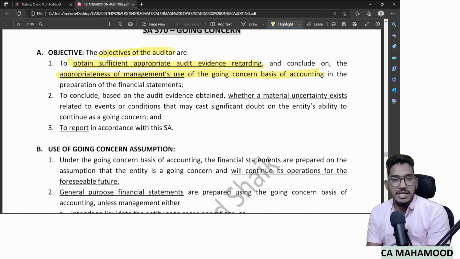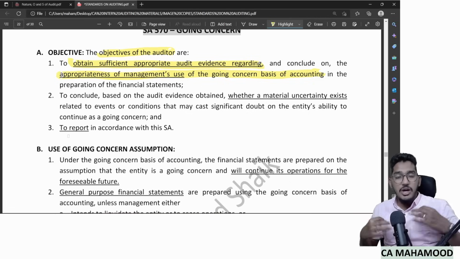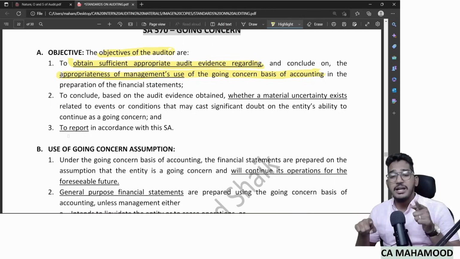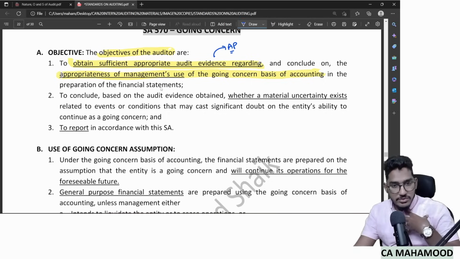So if I put it in simple language, if the management is saying going concern assumption is valid, as an auditor, I need to obtain audit evidence whether really going concern assumption is valid or not. If the management is saying going concern assumption is invalid, I need to obtain audit evidence whether really going concern assumption is invalid. So whatever assessment management has made regarding going concern, whether that is valid or not, I need to obtain audit evidence. And as we all know, how will I obtain audit evidence? I will obtain audit evidence by performing audit procedures.